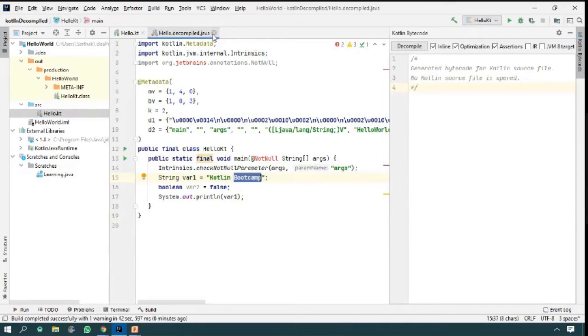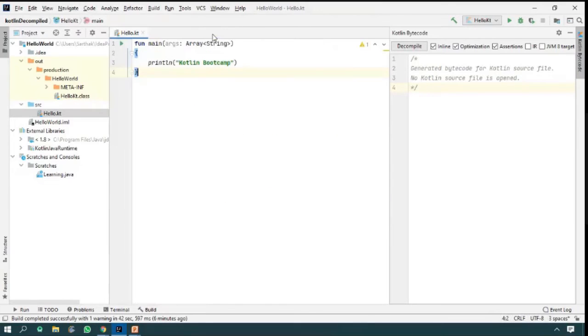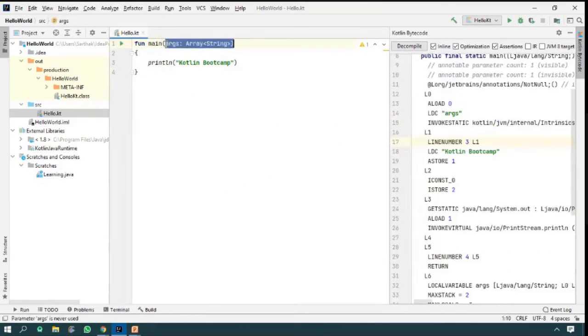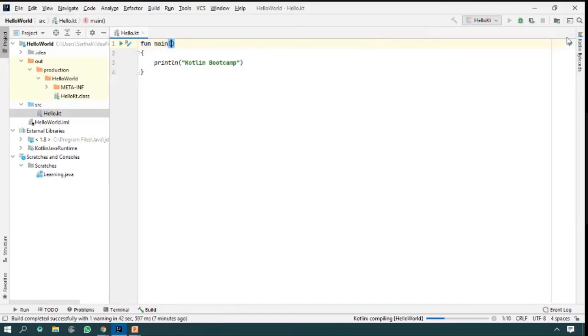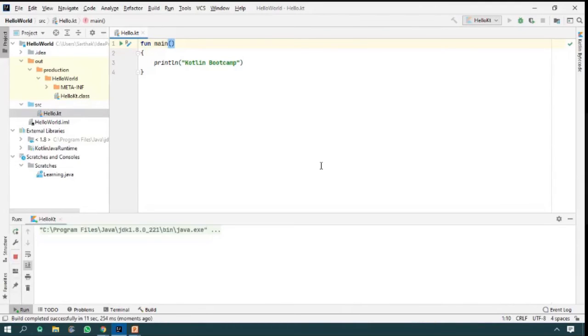So I am going to close these. Please close these and run it without arguments. There is a special button on the first row. Just run it. Click on it and run Hello Kt. It is also a second way to run your program. You may close this also. There is no need for Kotlin bytecode right now. So it runs without arguments. So are you able to run both programs?